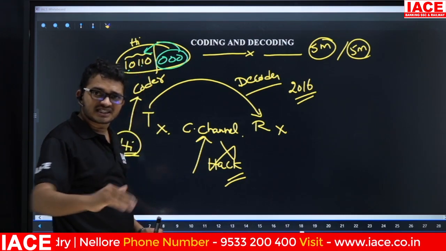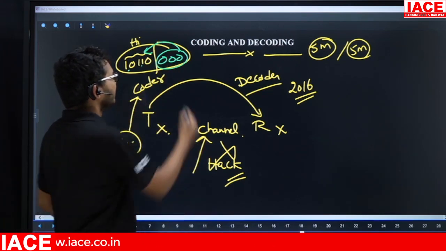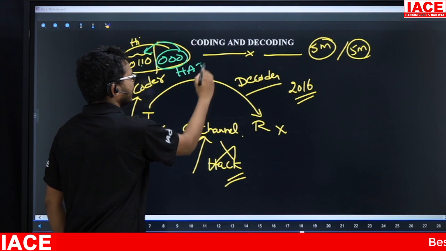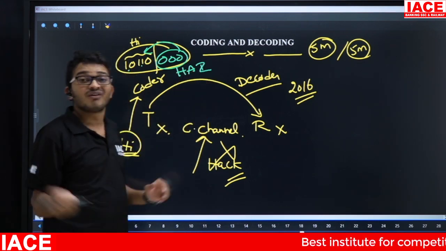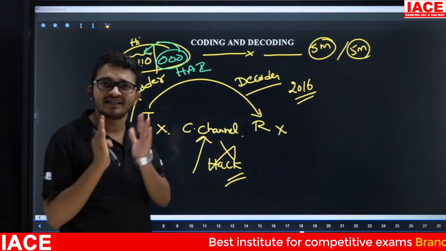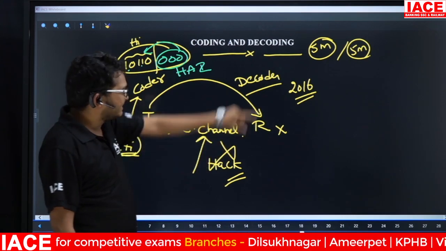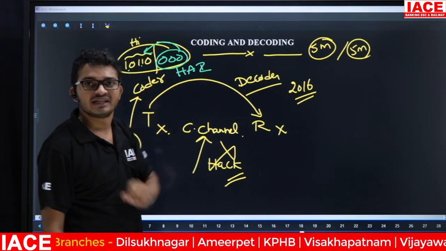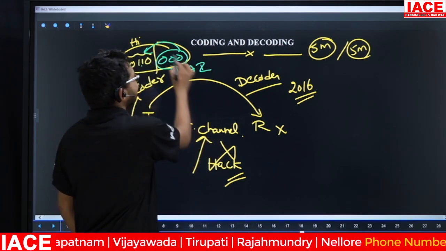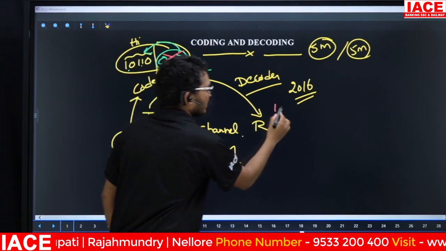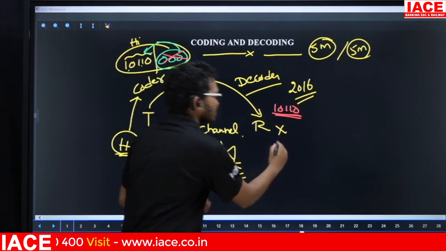If you add extra bits, our information is going to change. Here "Hi" is our original data, and this is our duplicate data or encrypted data. After encryption, the coder transmits it. At the receiver side we have the decoder, which performs decryption. That means it removes the extra 3 bits and gives 10110 to the receiver, which is "Hi".